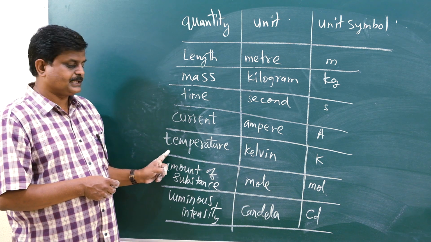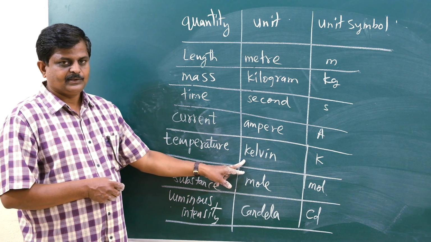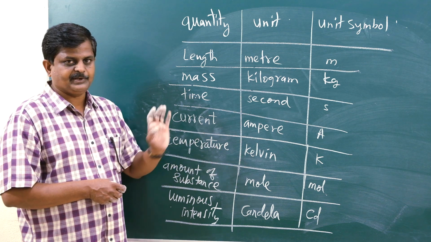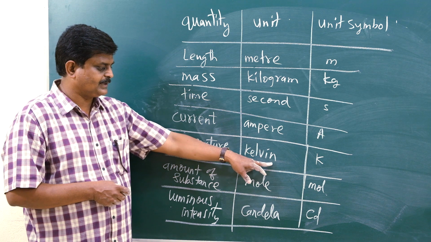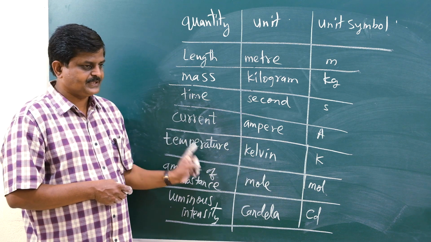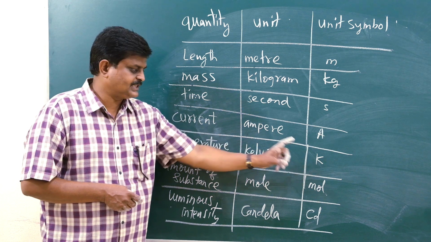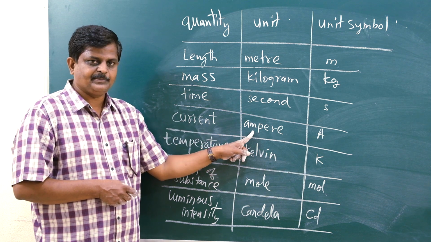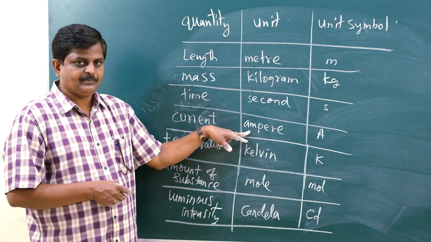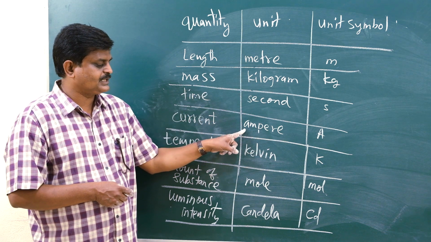Next, temperature, Kelvin. Whenever a physical quantity bears a unit named after a scientist, when you are writing his complete name, start with a small letter. When you are writing the single-letter symbol, write a capital letter. Just see over here: Ampere is the name of a scientist. I wrote the complete name of the unit with a small letter.